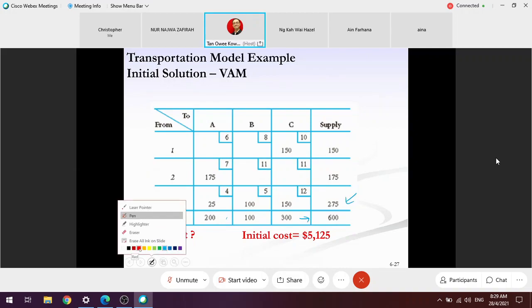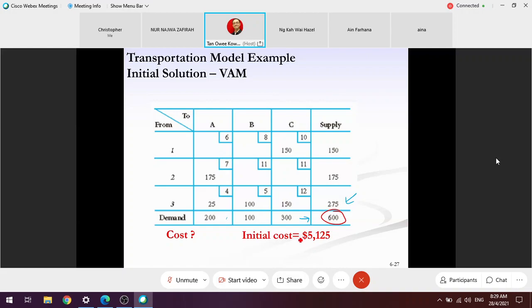If in life demand always equaled supply, then there would be no point for us to learn supply chain management. In life, meaning an industry setting, it's quite difficult to get a scenario where demand exactly matches the supply.